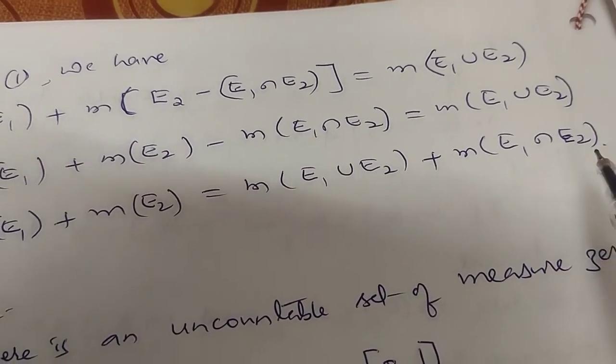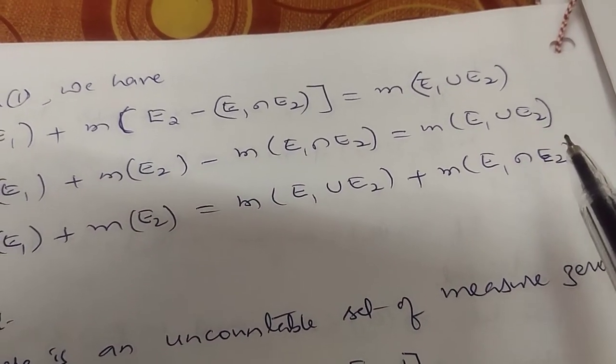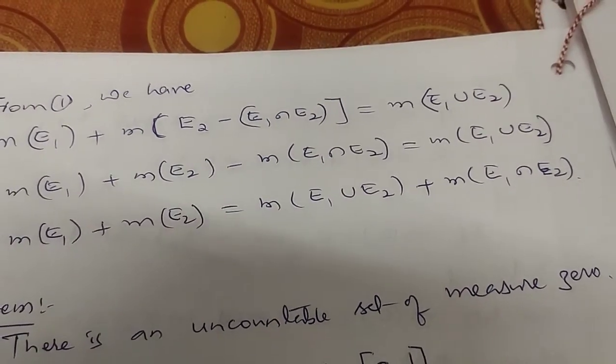That is the required result. These are the 3 results for this class. I'll continue in the next class.